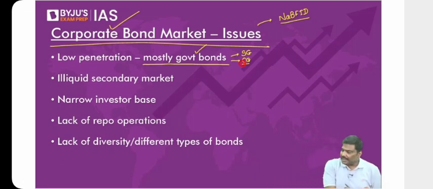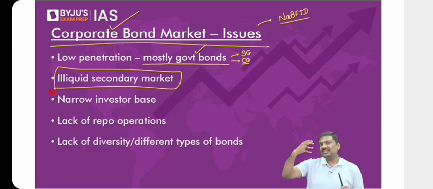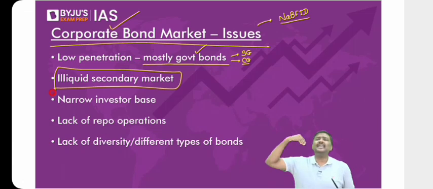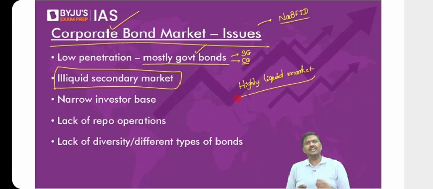Point number two: illiquid secondary market. What is the meaning of the terms liquid and illiquid? Now understand this carefully. Imagine you purchase the shares of a company, and you find it very easy to sell the shares of the company in the market. That is called a highly liquid market. Is it okay? I'll repeat it again. You purchase the shares of, let's say, Infosys.